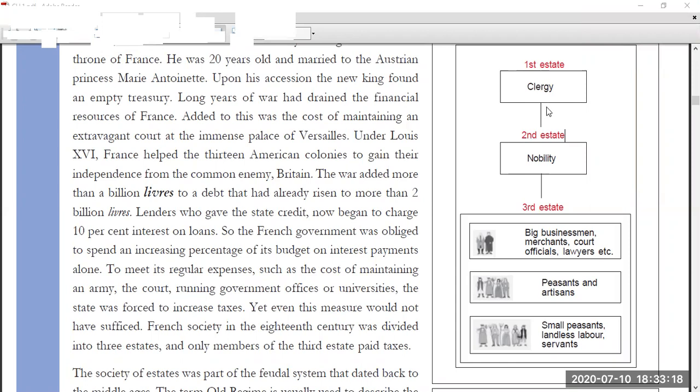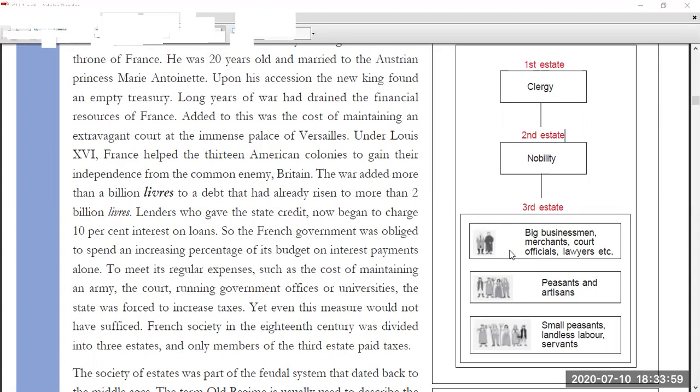The first estate, clergy; the second estate, nobility; and the third estate. Ninety percent of the population belonged to the third estate, and only 10% was from the clergy and nobility. But the estates were enjoyed more by the first and second estate. They were enjoying 60% of the land, 60% of the property, held by the 10% of people, and the remaining 40% by the 90%.